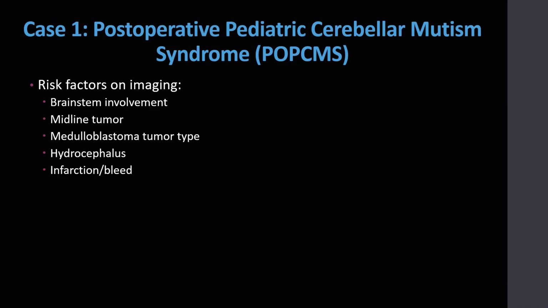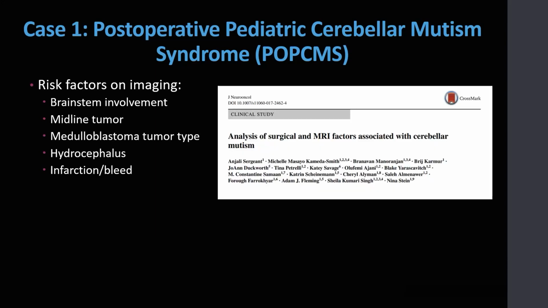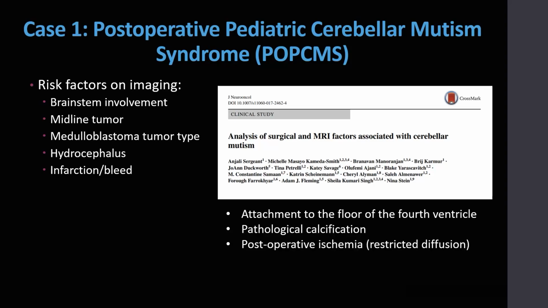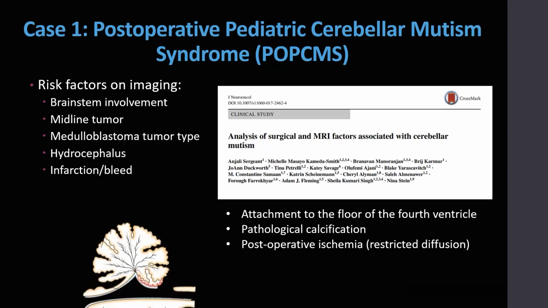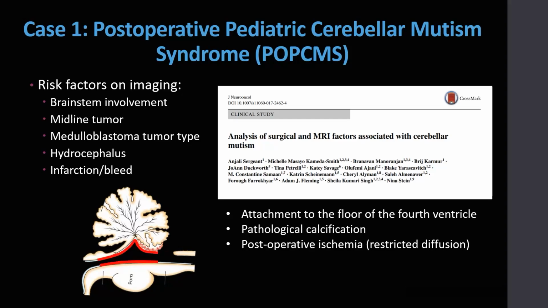There are several risk factors that we can identify on imaging, which include brainstem involvement, midline tumor, medulloblastoma tumor type, the presence of hydrocephalus, and infarction and bleed. A study looking at MRI factors associated with cerebellar mutism found that postoperative perivascular infarcts and bleeds, a tumor attached to the floor of the fourth ventricle, and calcifications were more prevalent in cerebellar mutism patients. Here's a diagram of the fourth ventricle where you can see the floor and roof both delineated.